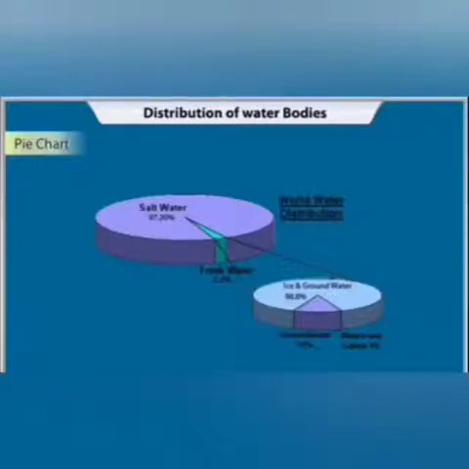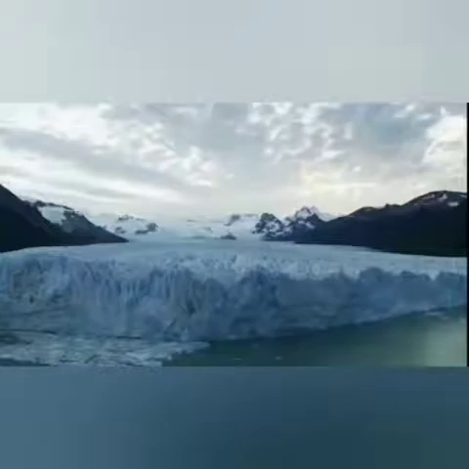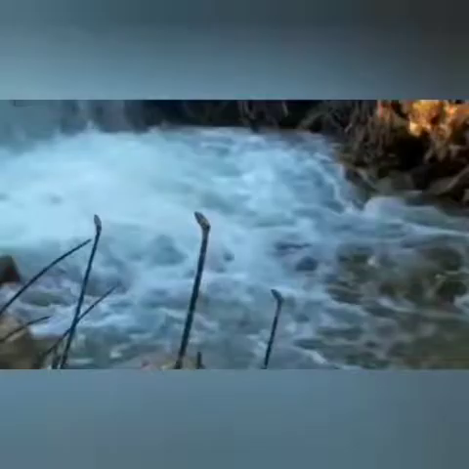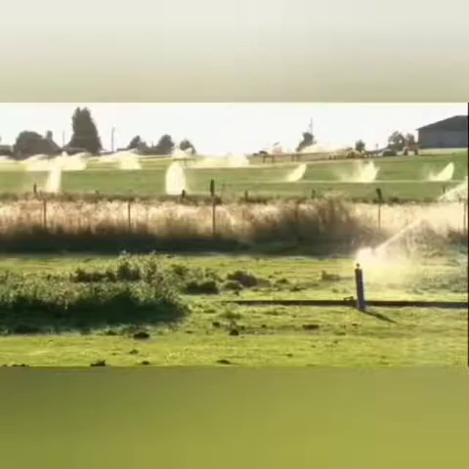Fresh water is contained in ice sheets, ice caps, glaciers, icebergs, lakes, rivers, streams. This all consists of fresh water, and it also includes the underground water, that is called groundwater.